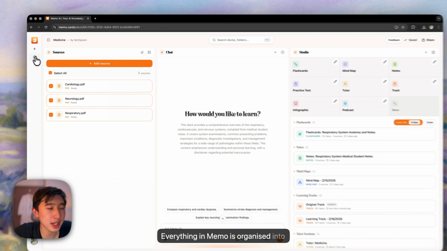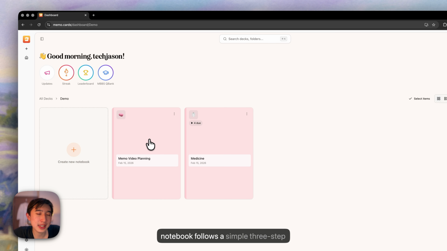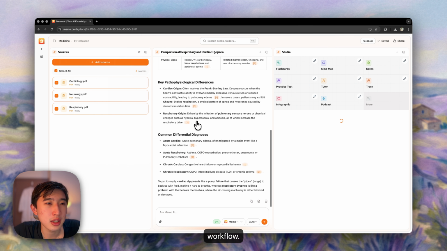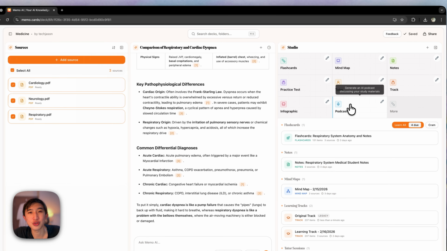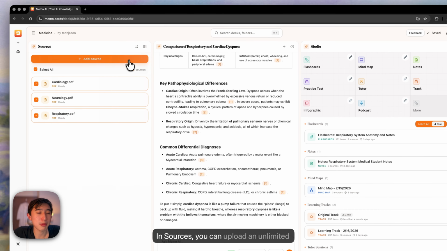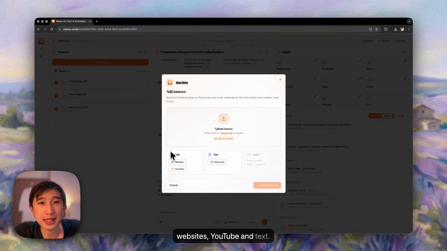Everything in Memo is organized into folders and notebooks, and each notebook follows a simple 3-step workflow. Step 1, sources. Step 2, chat. And step 3, studio. In sources, you can upload an unlimited number of sources, including PDFs, websites, YouTube, and text.